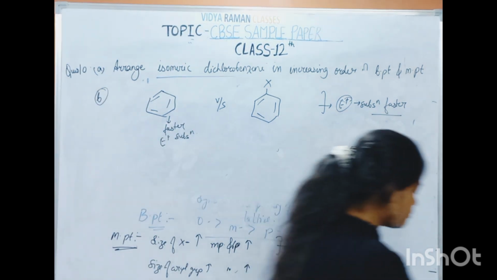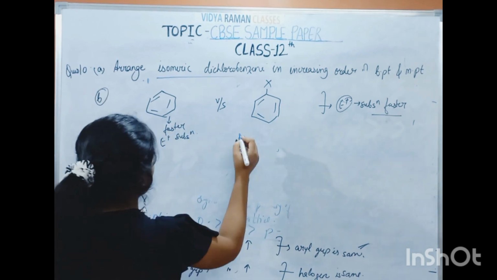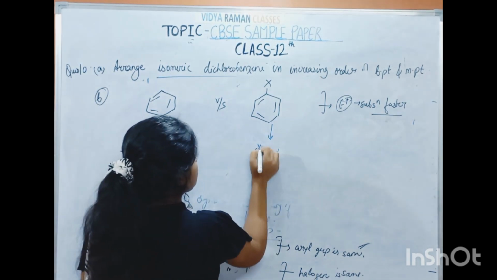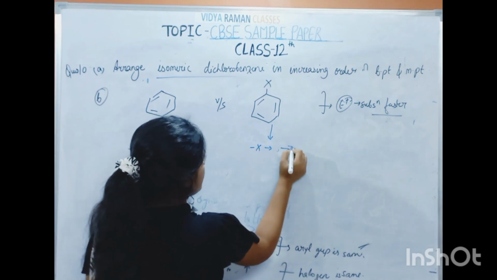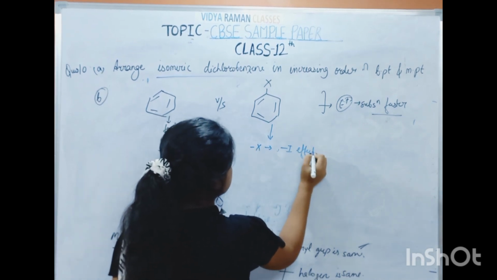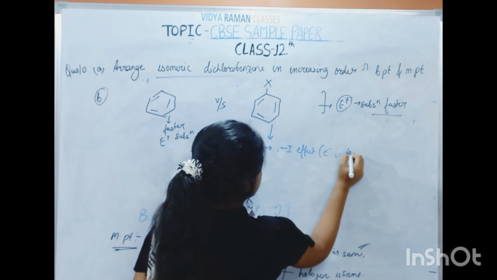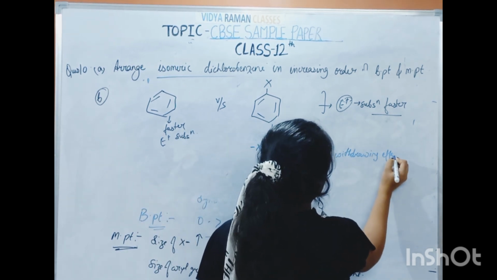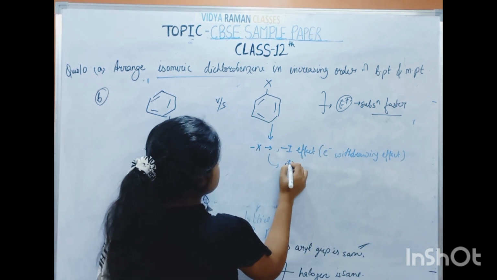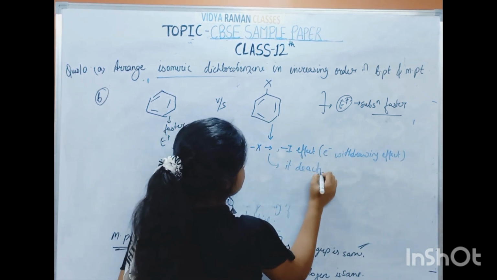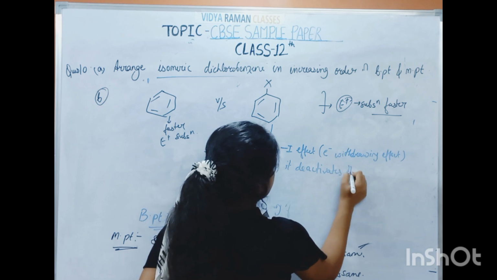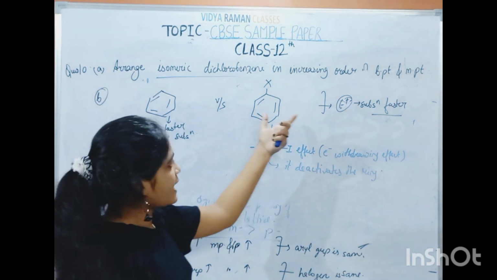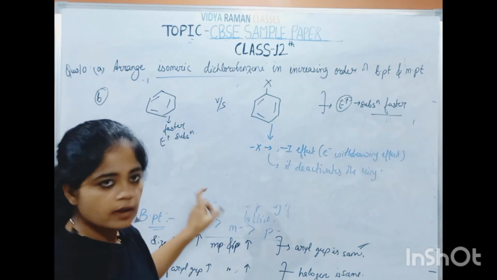Why is it so? Because halogen is putting a minus I effect, that is an electron withdrawing effect. So that's why it deactivates the ring. So the electrophile will be less likely to attack the haloarene as compared to benzene.